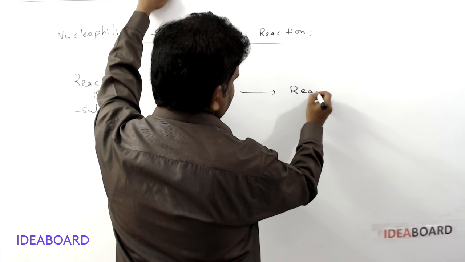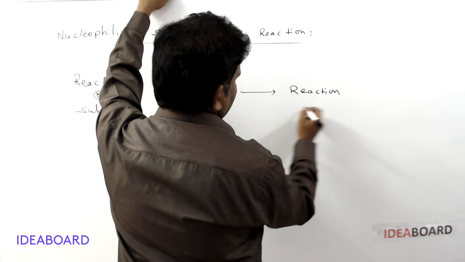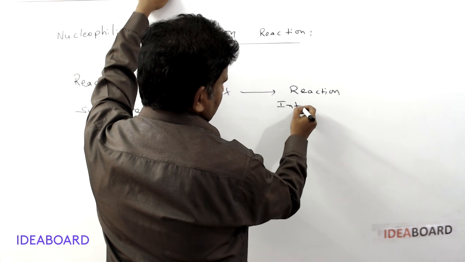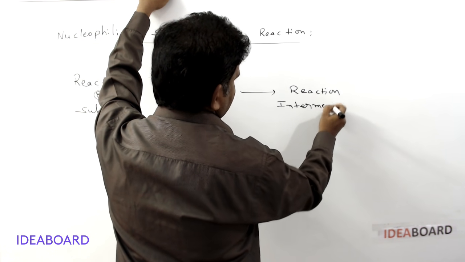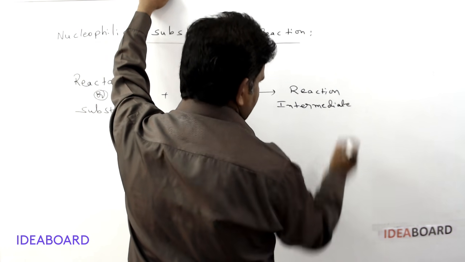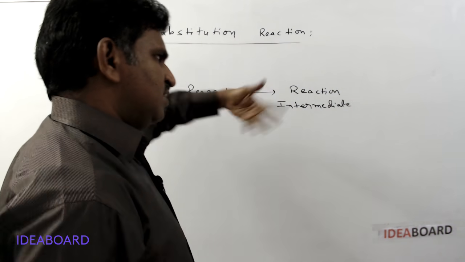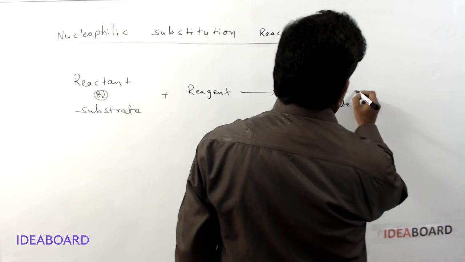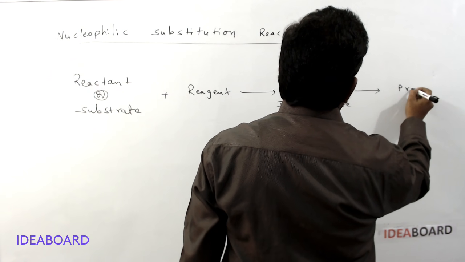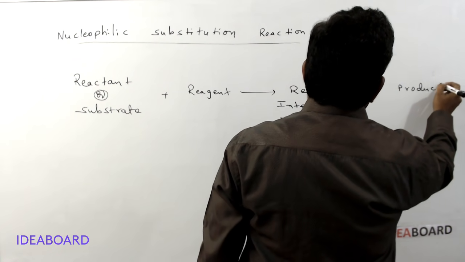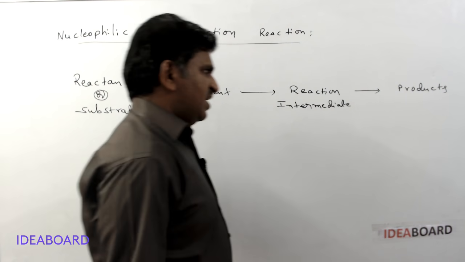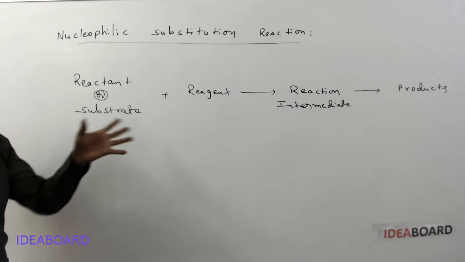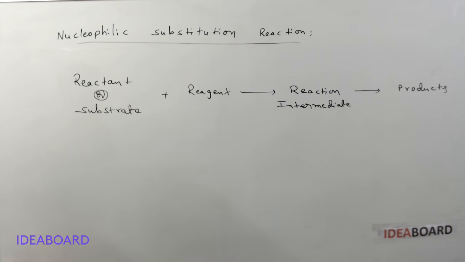This is called a reaction intermediate, and finally it is converted into products. So we can take the reaction simply in this manner.